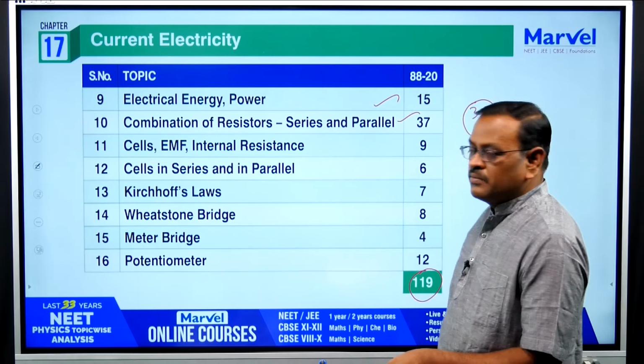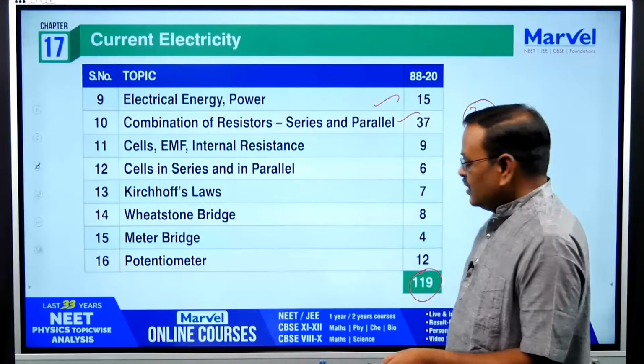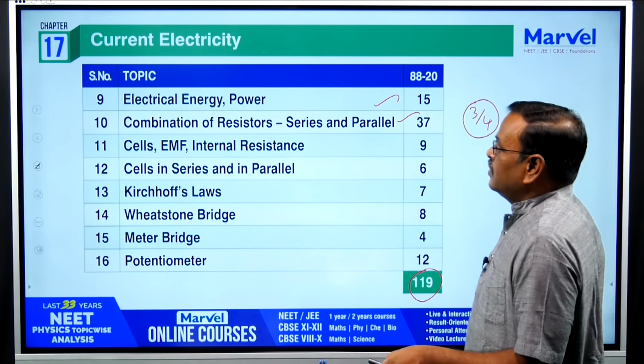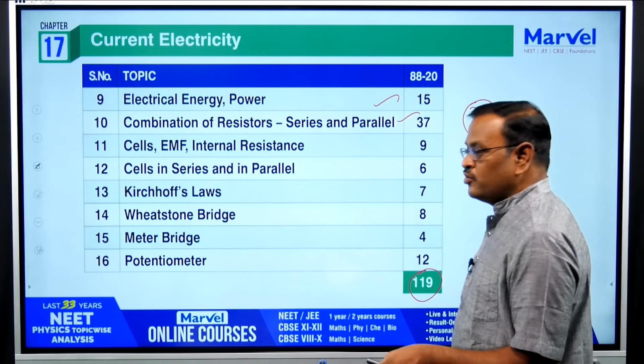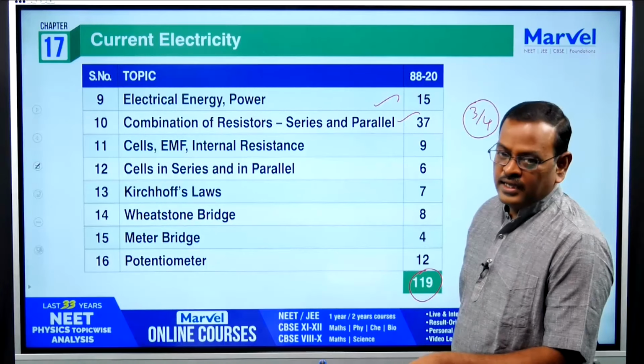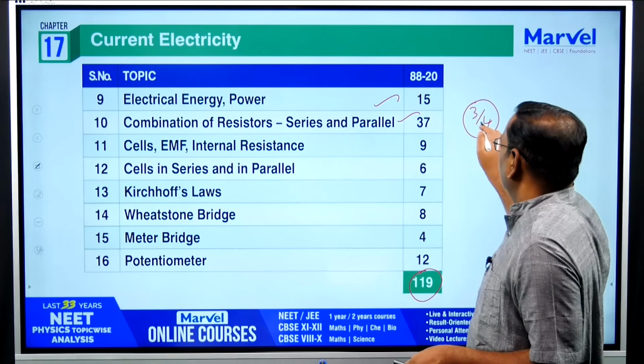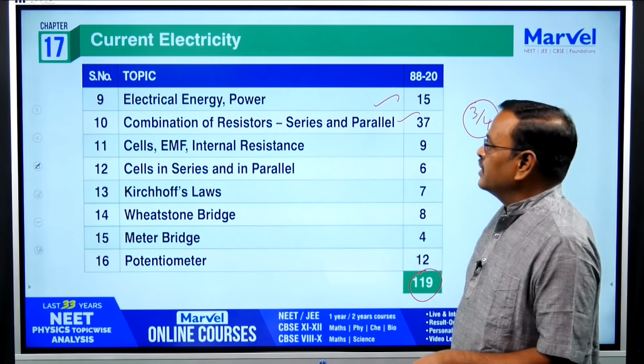So far we have discussed 18 chapters, in which this, current electricity, has the highest number of questions. So focus: in 12th standard, one of the very important and highest weightage chapters is current electricity. You can expect either 3 or 4 questions from this chapter.